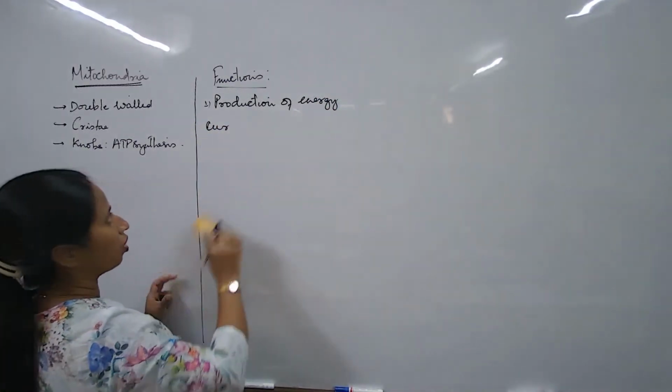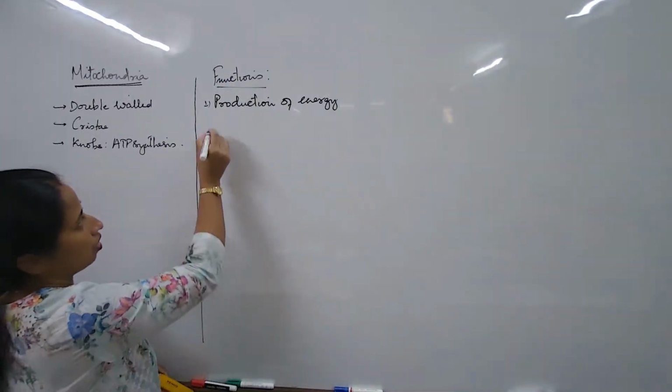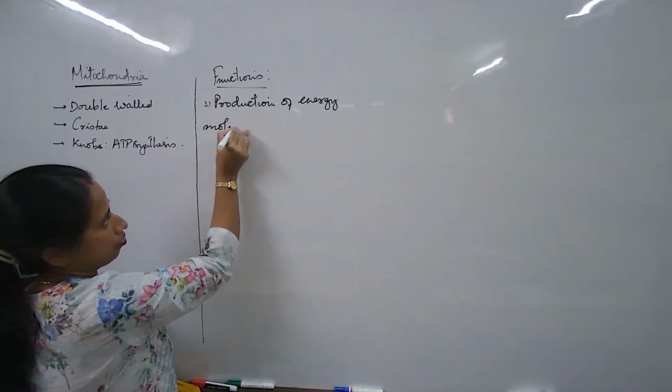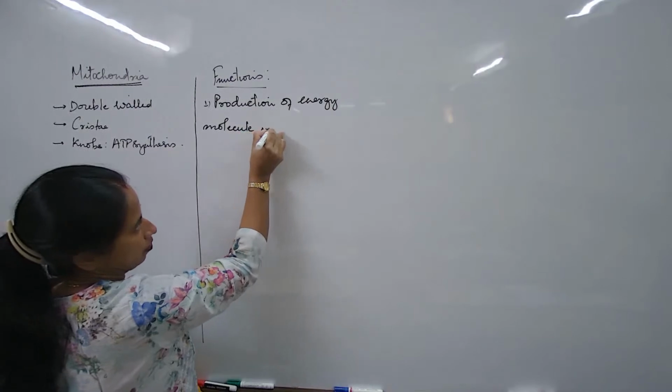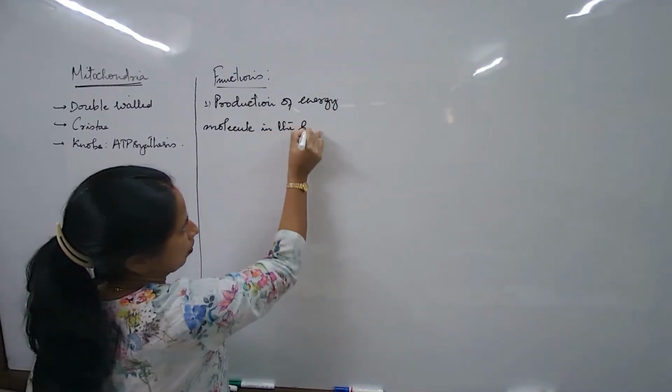Production of the energy molecule, I will write, in the form of ATP.